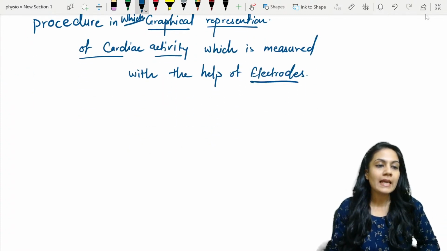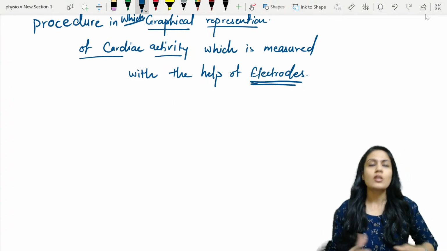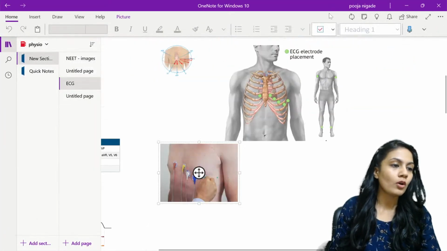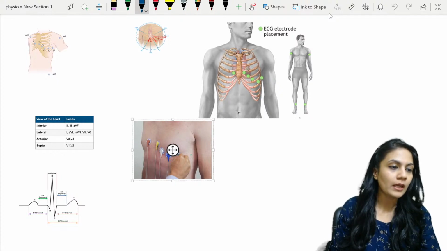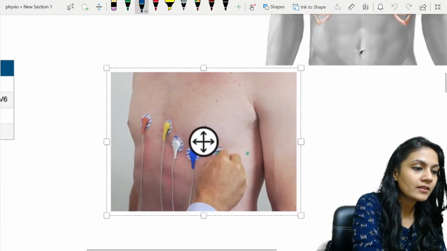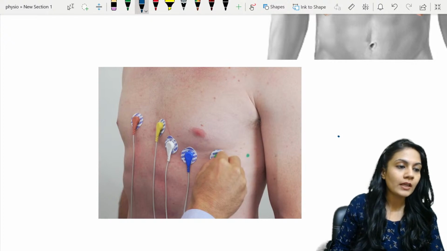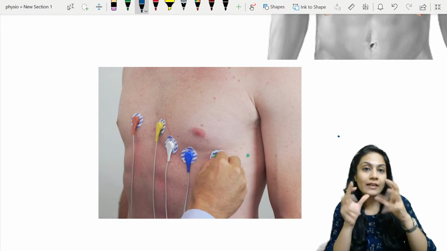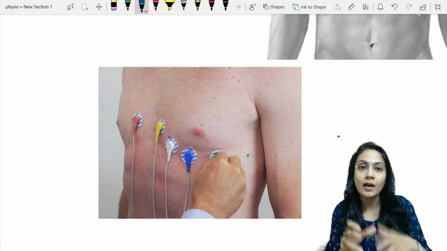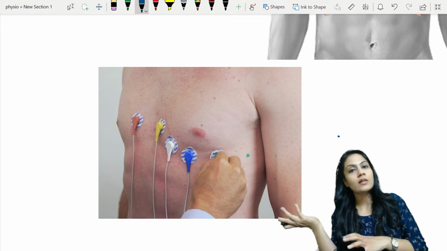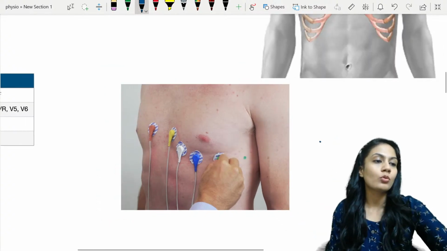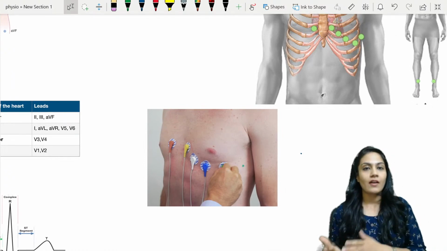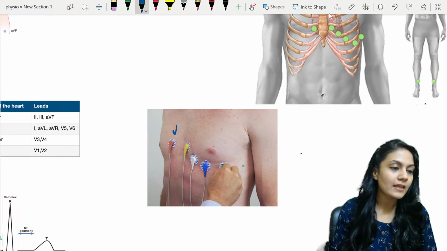Now, when we say electrodes, what are these electrodes? You must have seen some small things, let's see a diagram of it, which are attached to the body and through which the wires are connected. Now, what are they actually? They are a kind of receptor. Receptor of what? They pick up those electrical changes that are happening near the heart and send the signals towards the CRO, that is cathode ray oscilloscope, the machine which processes those signals and gives us the graphical representation. So these are known as electrodes.